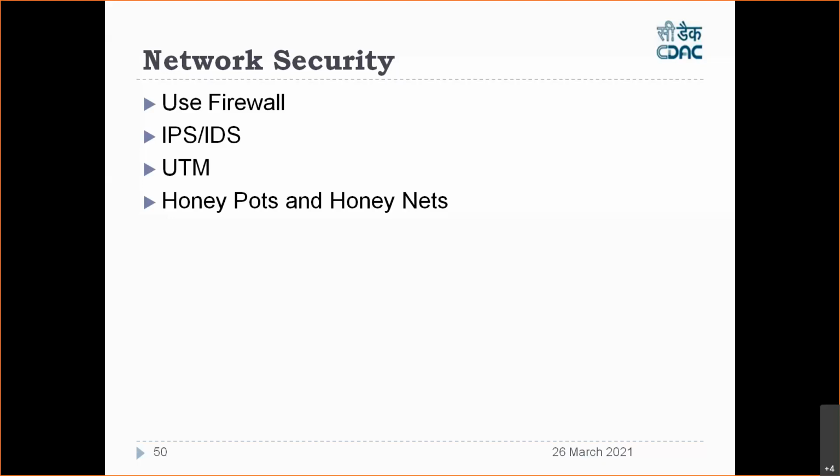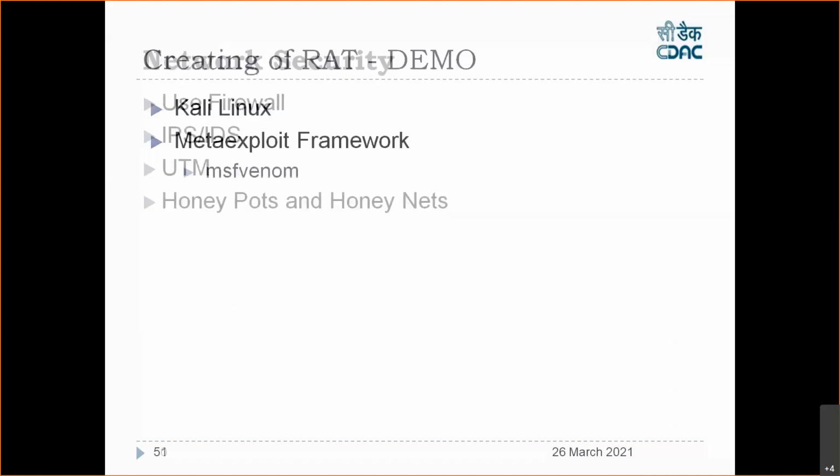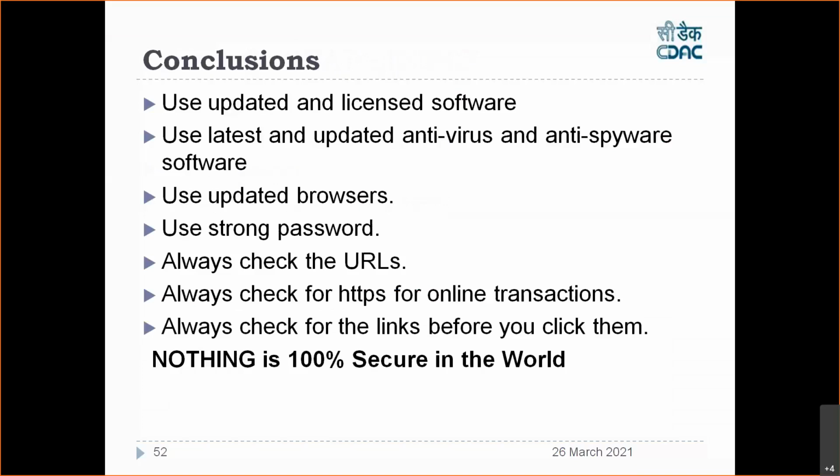Then we have something called honeypots or honeynets. Honeypots are nothing but vulnerable machines which we put on the internet or our network. If hackers access those machines, we will get to know these people are hackers, and will block their IP address or whatever from our firewall. So to know about hackers, we put honeypots, which are actually weak machines which can be easily exploited, right? So these all are network security devices. This we have already seen, and this is the conclusion. This part is pretty important here.